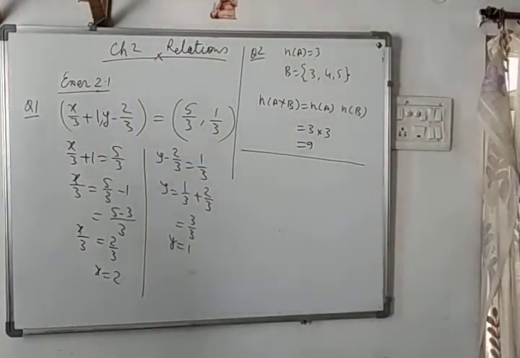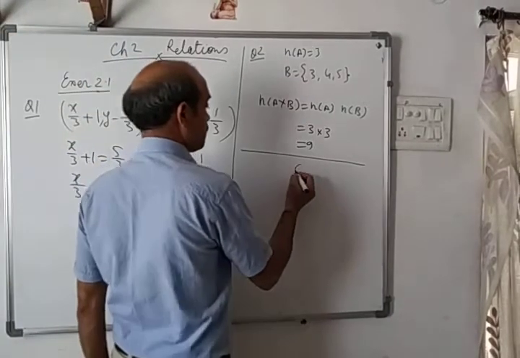Now if you go for the third question, G is given as 7, 8, and H as 5, 4, 2.